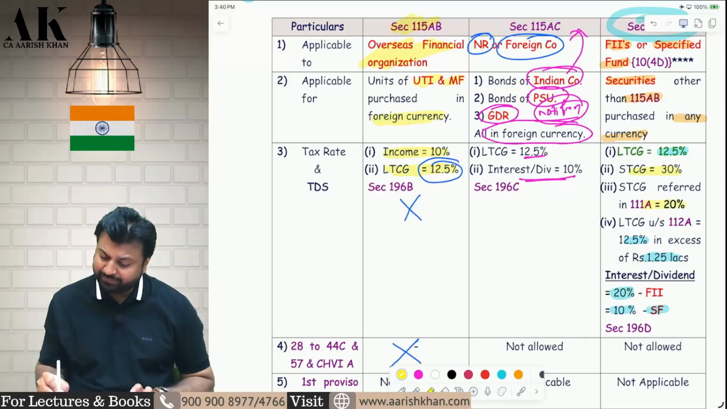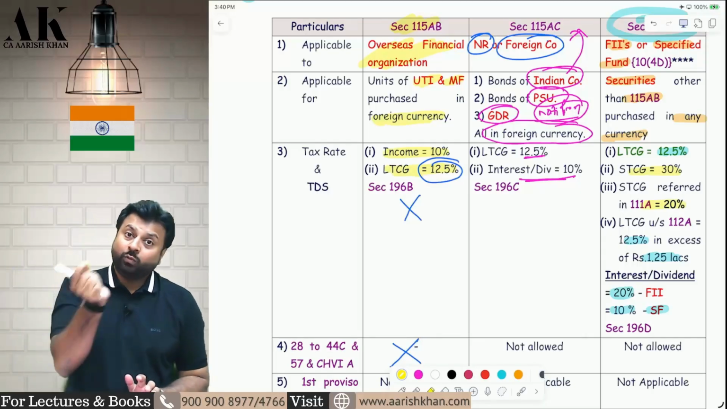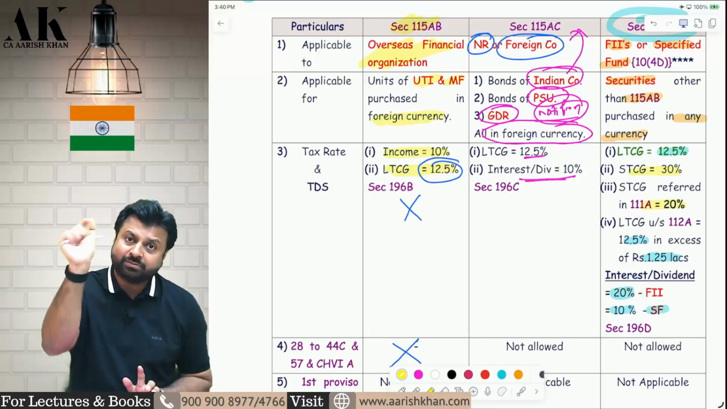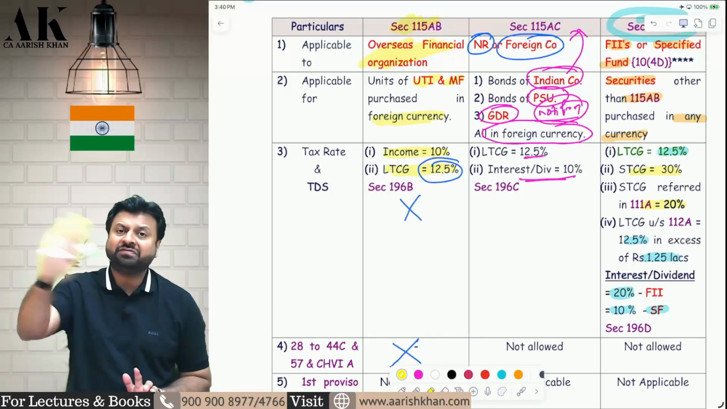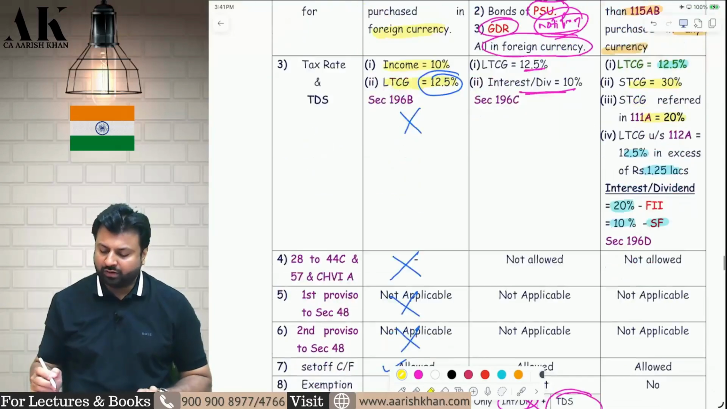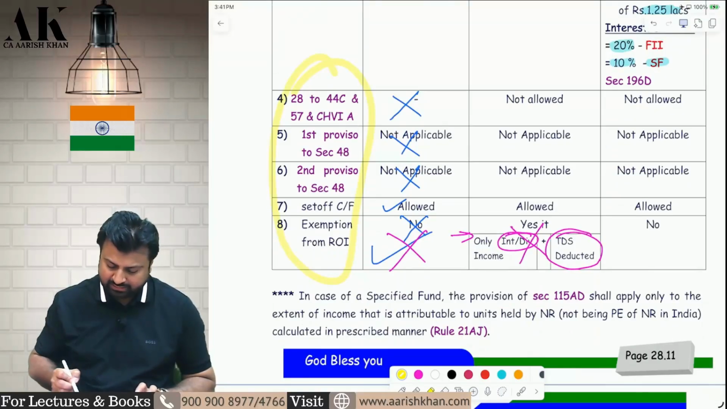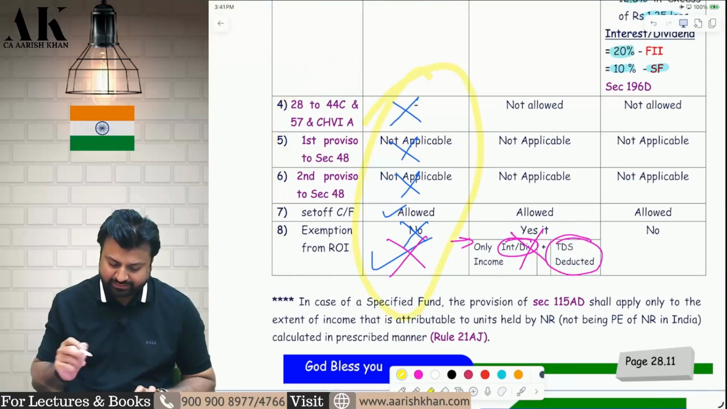111 STCG, 20% flat. Normal LTCG, 12.5%. 112 LTCG, 12.5% subject to 1.25 lakh. Normal STCG, flat 30%. And 111 STCG, flat 20%. I hope it is clear to all of you. Rest all is same as the first section. Check it, please. Rest all is same as what? Same exactly like the first section, like this section.